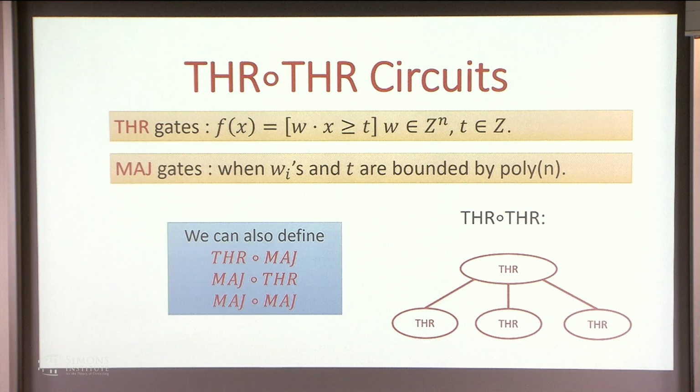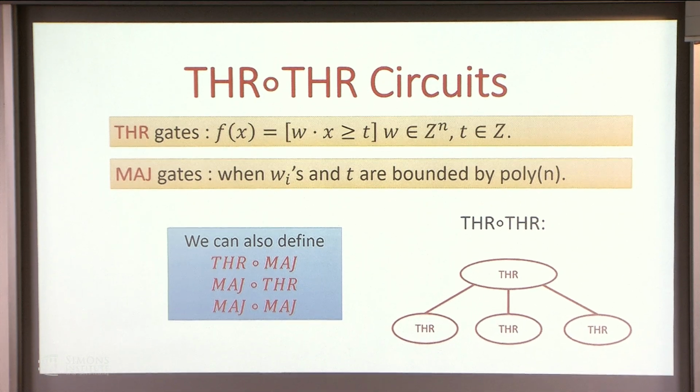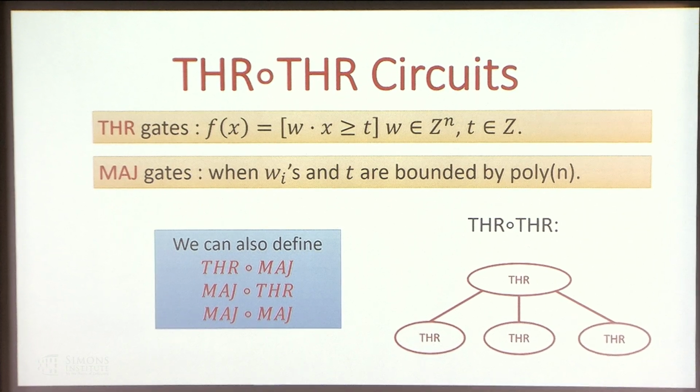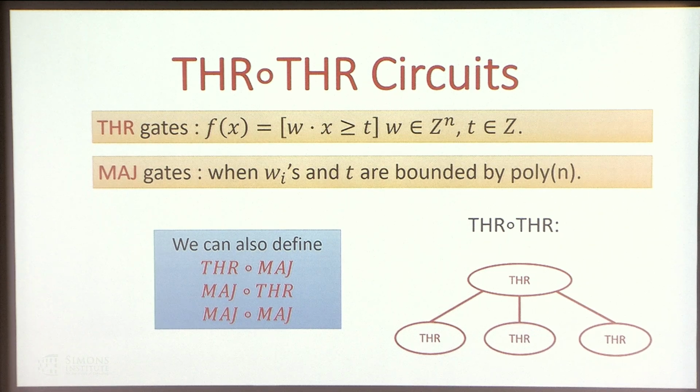So a structural gate is just a function of an indicator of the intersection of a Boolean cube and a half space. So it's just whether w dot x is bigger than t. So w here will be an integer vector, and t will be an integer. And for the majority gates, it's a special case where they are both bounded by a polynomial. So structure of structure is just a top structural function composed with many structural functions at the bottom layer. And similarly, we can define structure of majority, majority of threshold, and the majority of majorities.